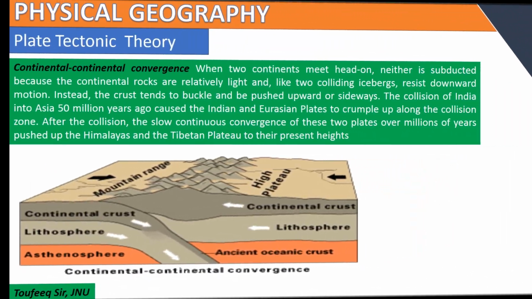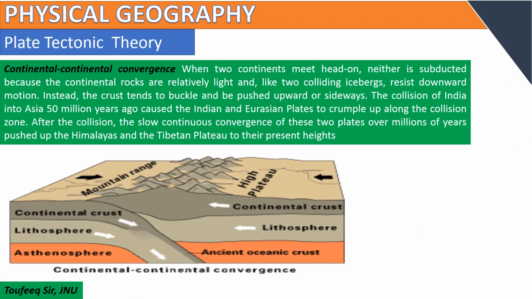Continental convergence: when two continents meet head on, neither is subducted because the continental rocks are relatively light, and like colliding icebergs resist downward motion. Instead, the crust tends to buckle and be pushed upward and sideways.